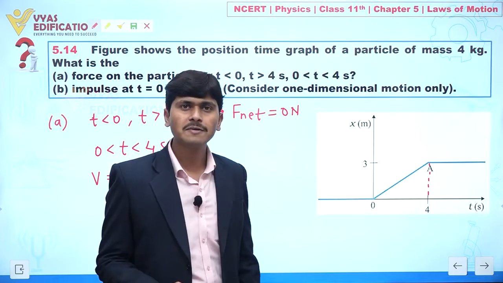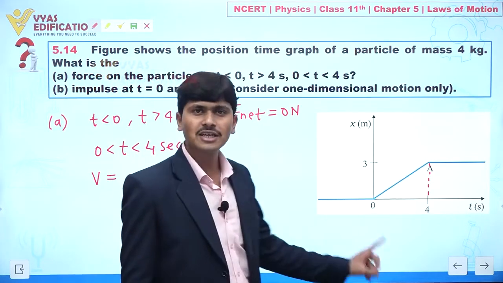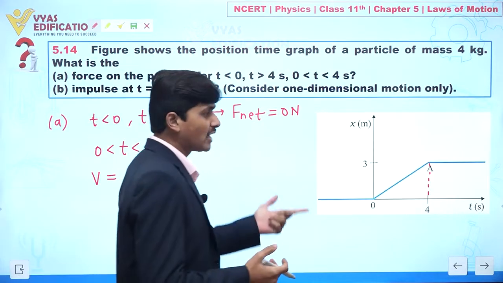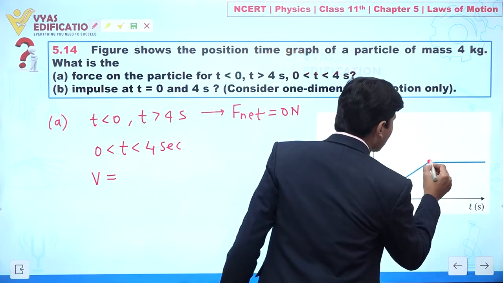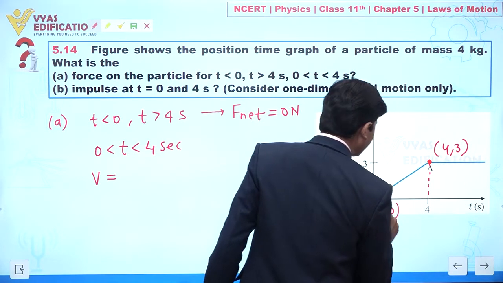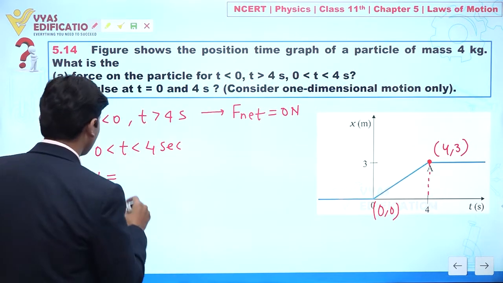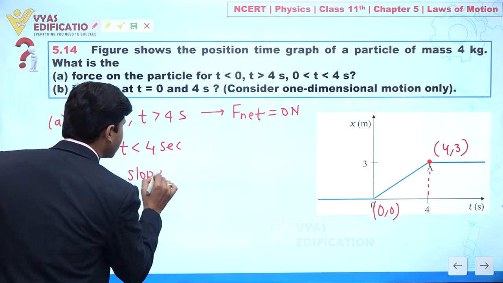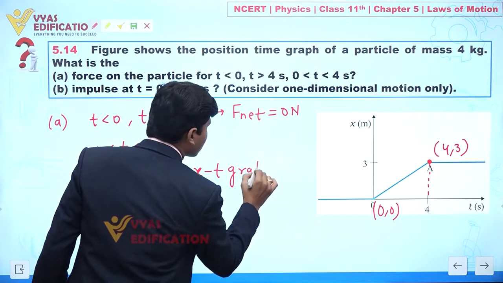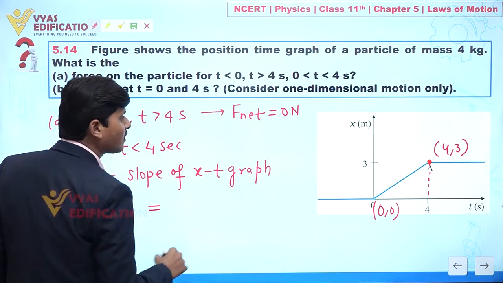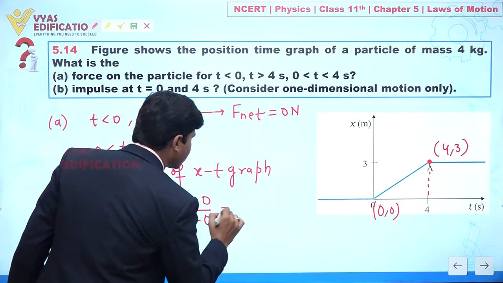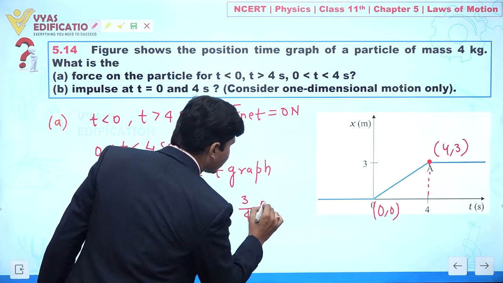How can you calculate? Because this is an x-t graph, the slope of the x-t graph provides you the velocity. So what are the coordinates of this point? We can say 4, 3, and here we have 0, 0. So we can find the slope of the x-t graph, which is given by y2 minus y1 over x2 minus x1, and this is 3 by 4 meter per second.